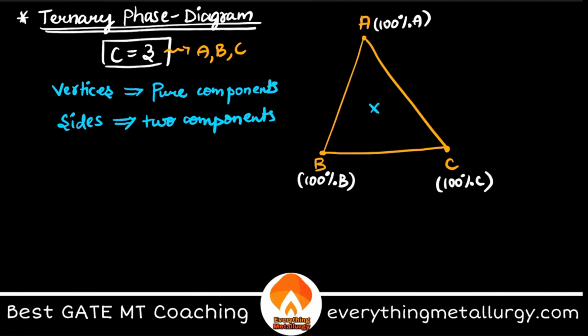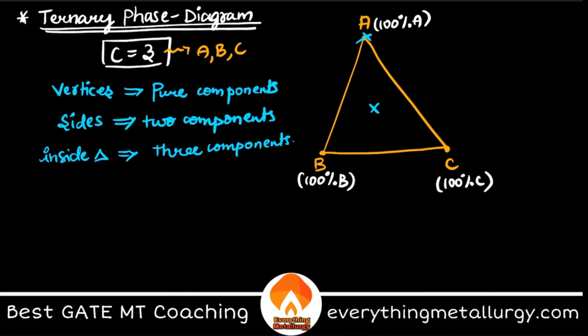Similarly, if there is some point inside the triangle, then you should obviously be able to tell that all the three components will be present, correct?